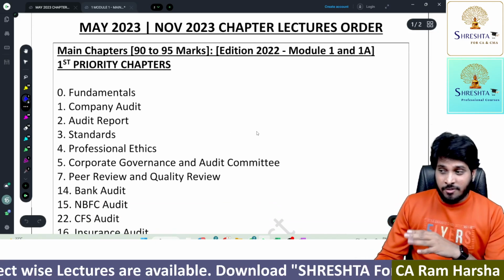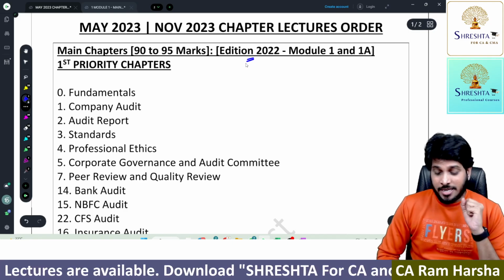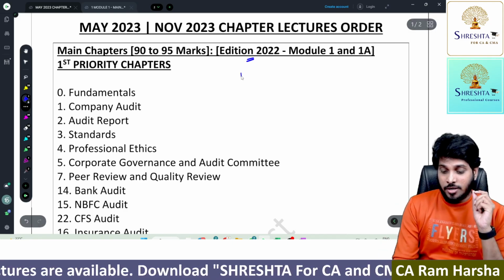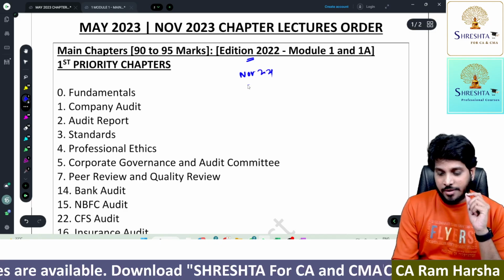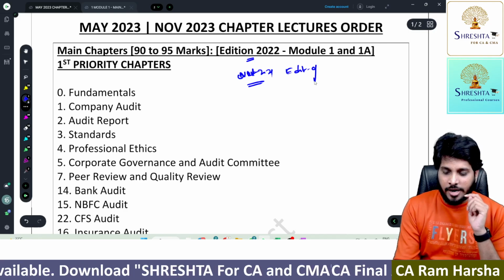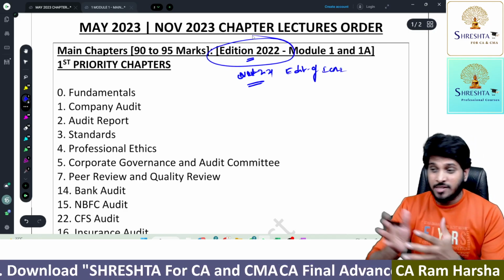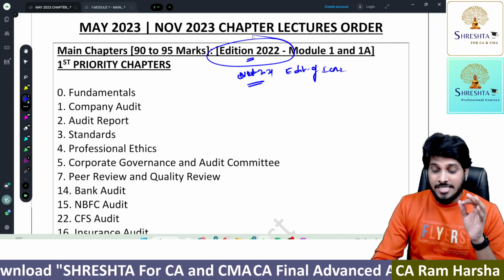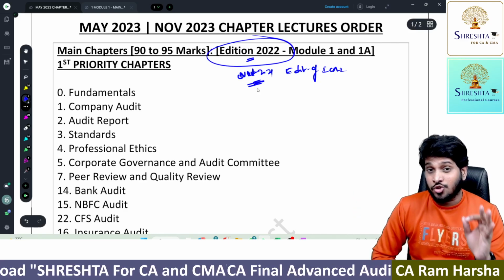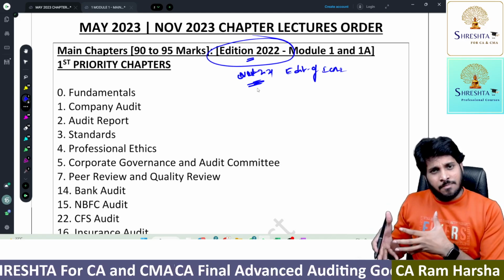For the May attempt and November attempt, you're going to get the edition 22 material, which is based upon, I think, October 2021 edition of the ICAI material. So the material which I am sending you, hard copy as well as soft copy, is developed based on the 2021 October edition. So what about the latest edition of the ICAI material?